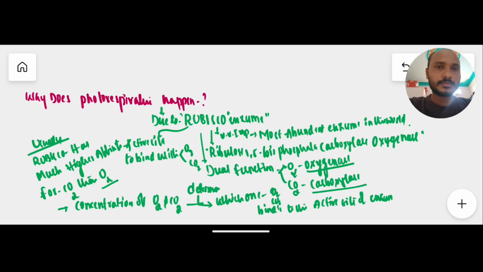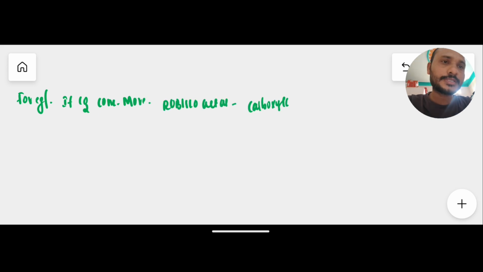For example, if carbon dioxide concentration is more, then RuBisCO acts as a carboxylase enzyme and binds carbon dioxide to RuBP. RuBP means ribulose 1,5-bisphosphate, a 5-carbon compound which binds to the carbon dioxide.